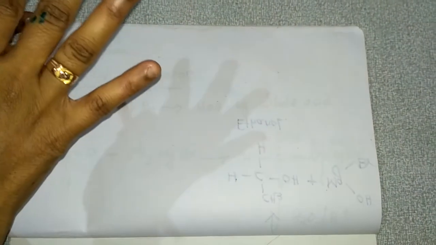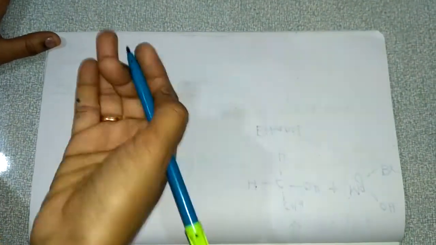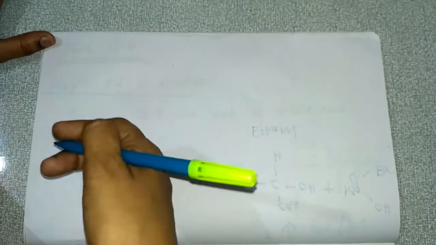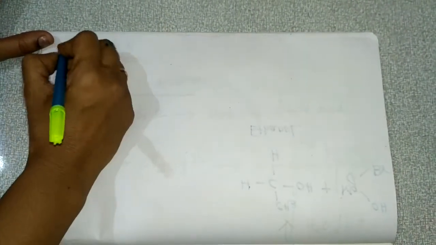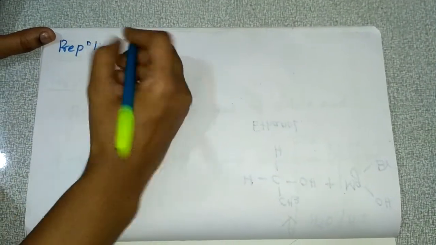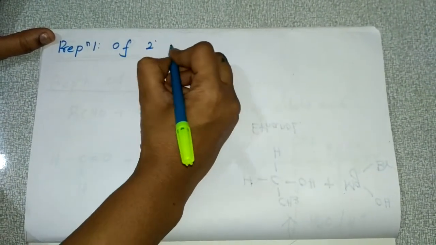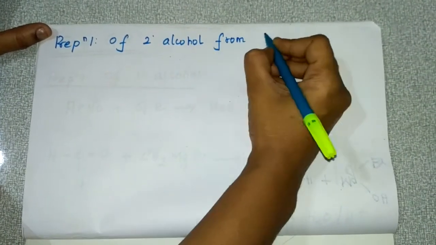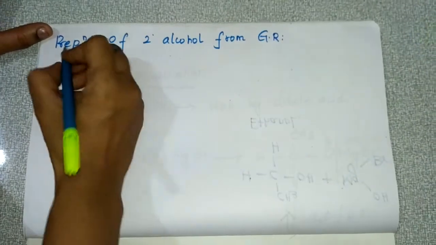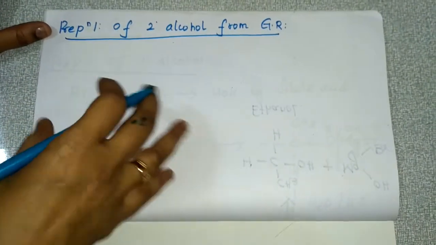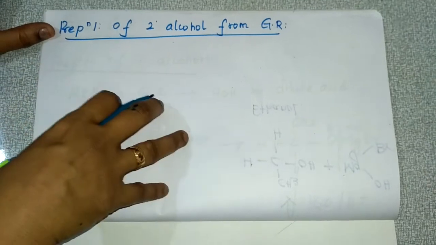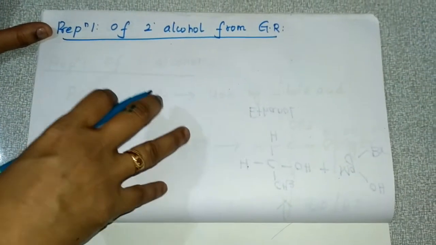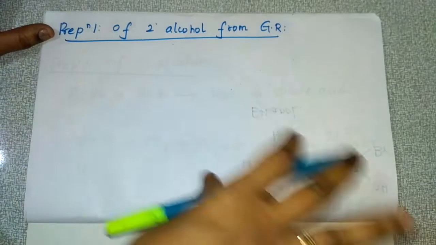So students, in the previous video, we learned the preparation of primary alcohol from Grignard reagent. In this video, we will see the preparation of secondary and tertiary alcohol from Grignard reagent. First, the preparation of secondary alcohol from Grignard reagent. To prepare this secondary alcohol, you can take any aldehyde.